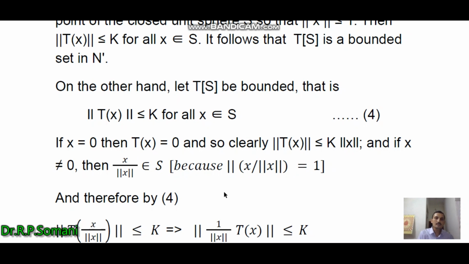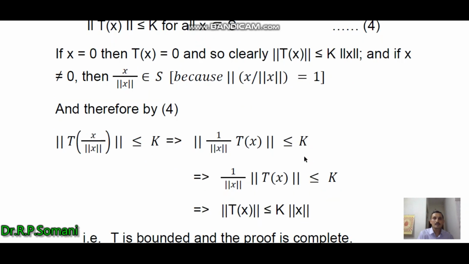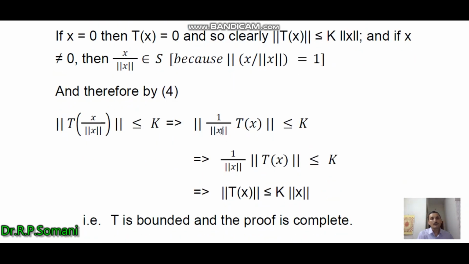Now using condition 4, we obtain that the norm of T of x upon norm x is less than or equal to k. Here T is linear. Now we take this scalar outside from T, then we obtain 1 by norm x times norm of Tx is less than or equal to k.